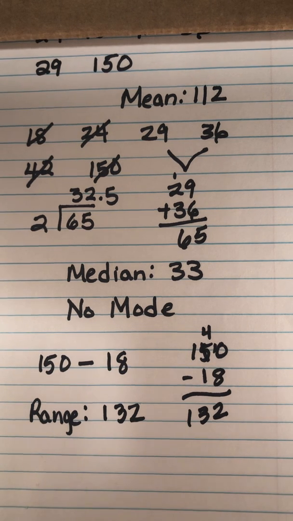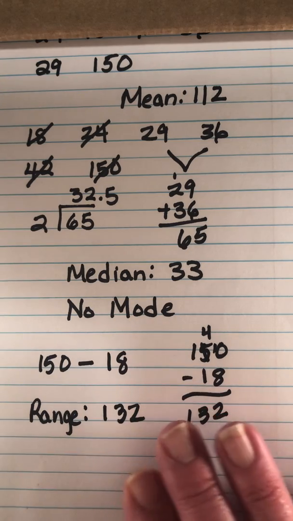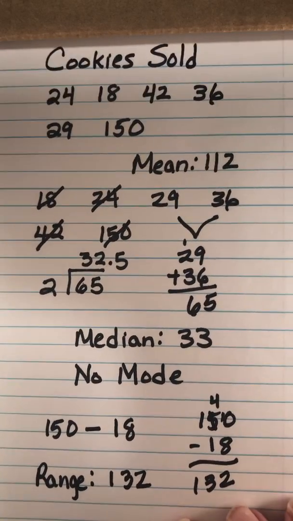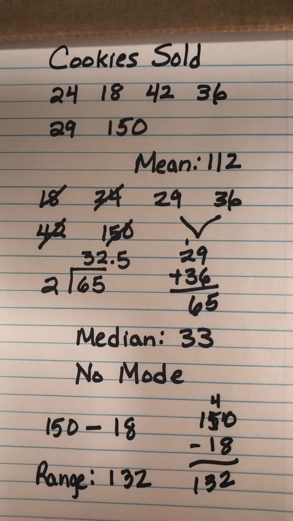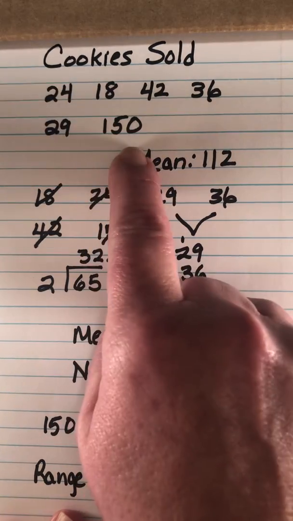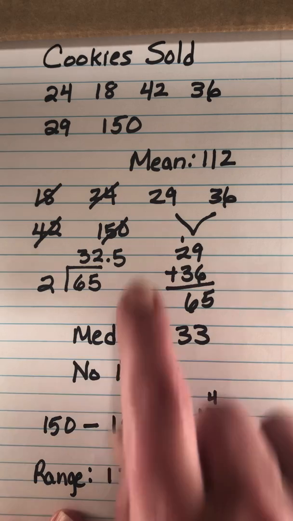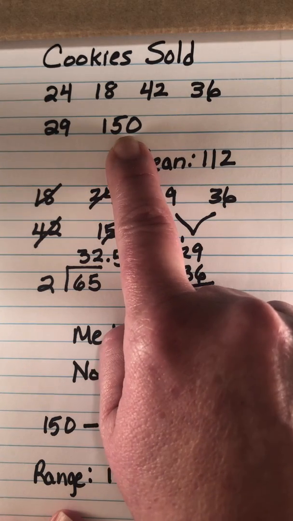Now I want to talk for a minute. That is the answer. The range is 132. Make no mistake about it. However, let's talk about that 132. When I look at the data here, what number is really messing with the range, really making the range seem bigger than possibly it is? Do you know what number I'm talking about? That 150.